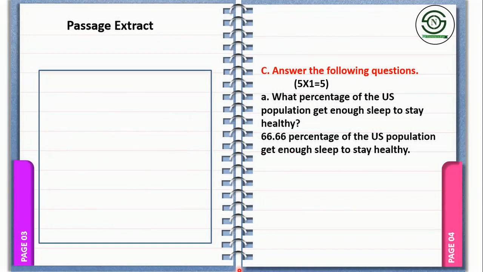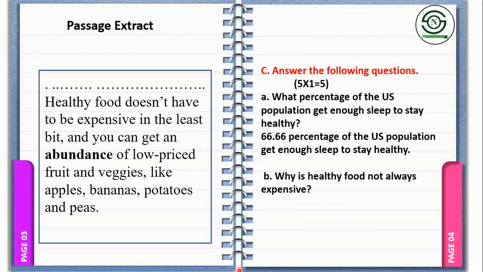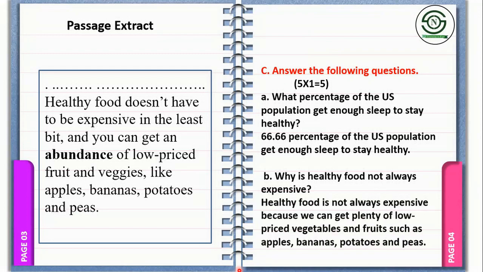Number B, why is healthy food not always expensive? And these are the words from the passage. I suggest you not to copy the answer as it is. Sometimes you can bring changes. For example, healthy food is not always expensive because we can get, instead of you can get, I've used the word we can get, instead of abundance, you can see the word plenty.